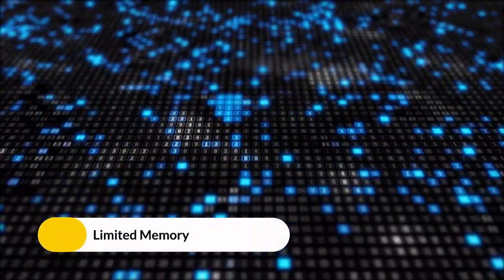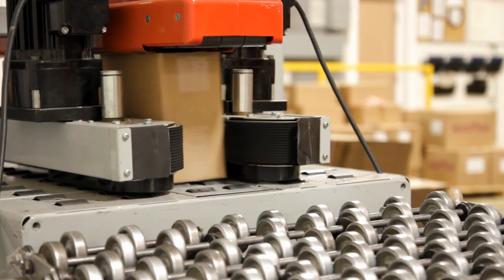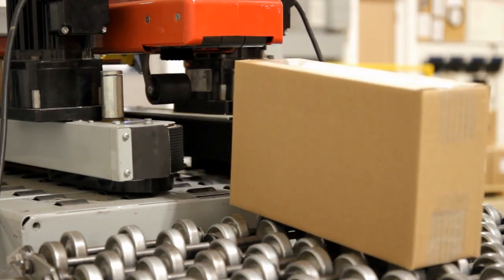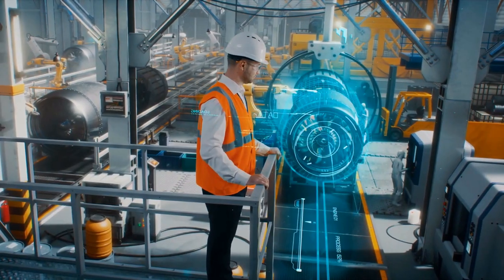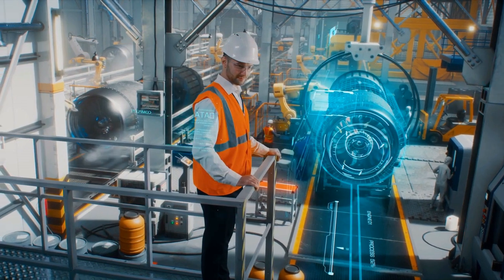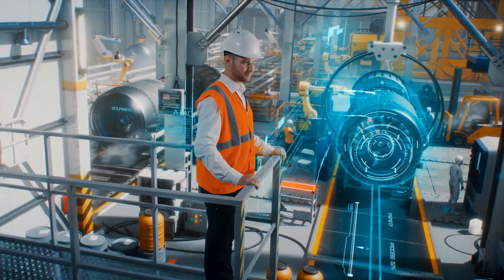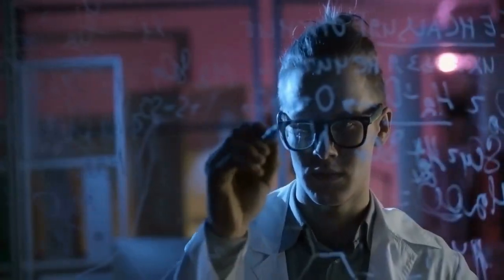Limited memory. In addition to possessing the characteristics of fully reactive machines, limited memory machines also have the ability to learn from past data and to make judgments. We are aware of almost all applications that fall into this area of AI. All of today's AI systems, including those that employ deep learning, are trained using massive amounts of training data, which they then store in memory to create a reference model for future problem solving.